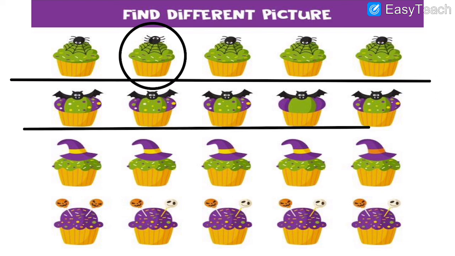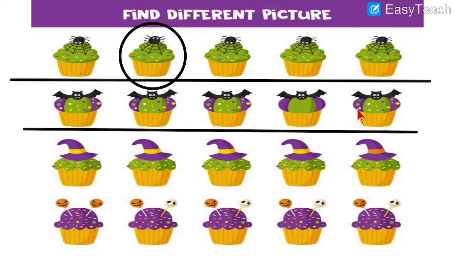Then line number 2, what is the difference in these 4 bowls as you can see over here? Which is the different bowl over here? The most different bowl from these 4 is the 4th one. The 4th bowl is the different one. See over here, you can see the 4th one. Why is it different? Because see over here, the decoration is there. See the dots over here, spots are there, but here there are no spots. It is clean green color. But here spots are there. You can see the spots everywhere, right? But here it is green color.